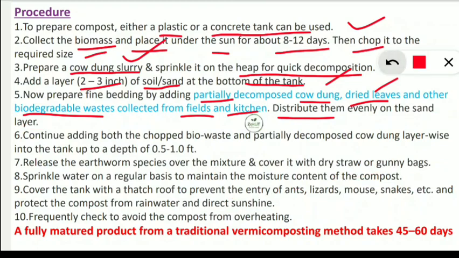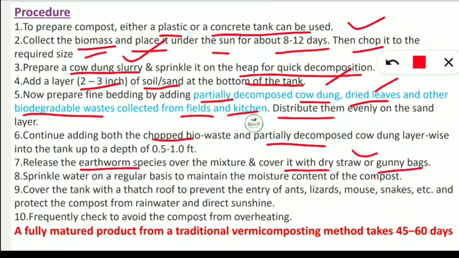Next is continuing adding the chopped bio waste and partially decomposed cow dung. This we should continuously add, and till what height? Till the depth of 0.5 to 1 feet. Then we have to release the earthworms. Now come the soil engineers, the earthworms. We have to release the earthworm species over them and cover them with dry straw or gunny bags.